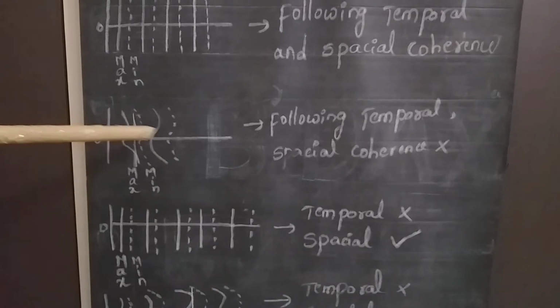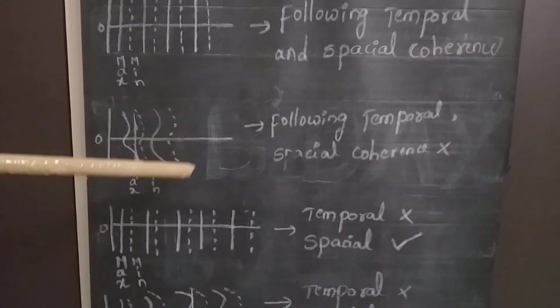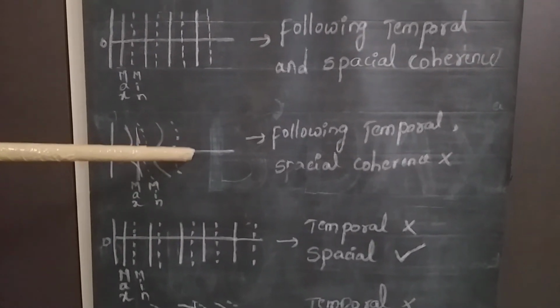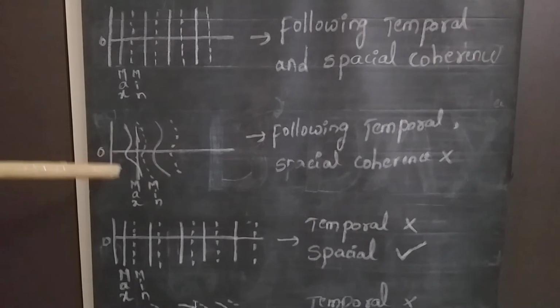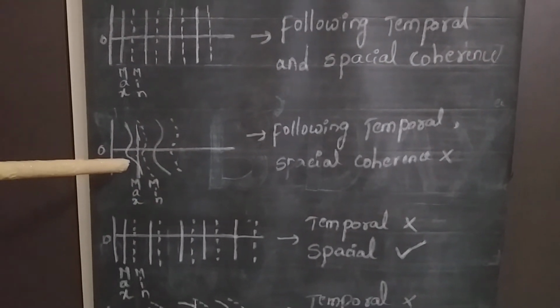Maximas as well as minimas will come out at equal intervals of time at the given outlet point here. Therefore, this second wave is also following temporal coherence.